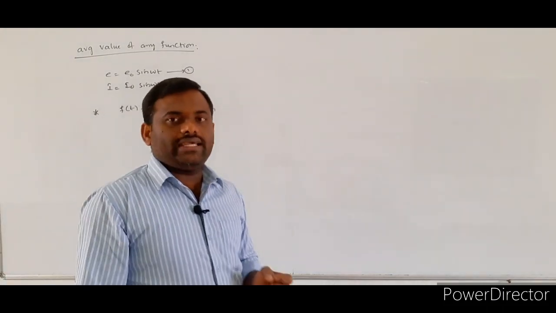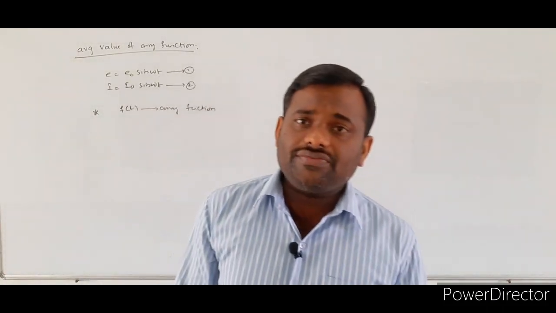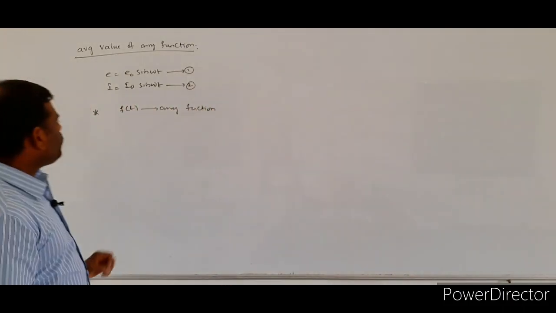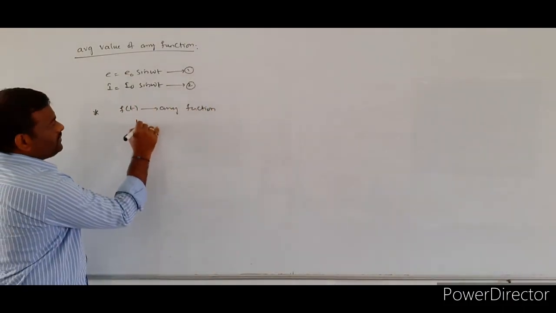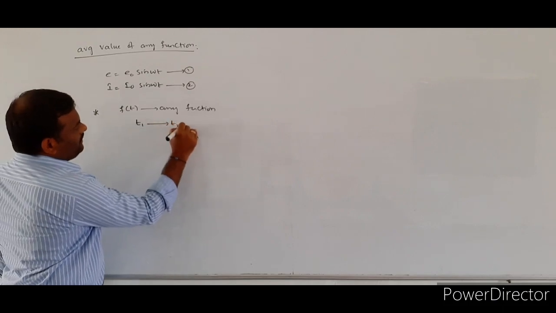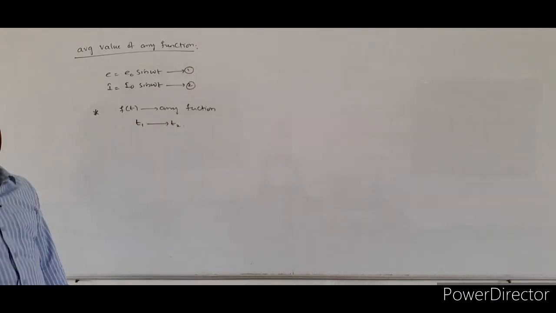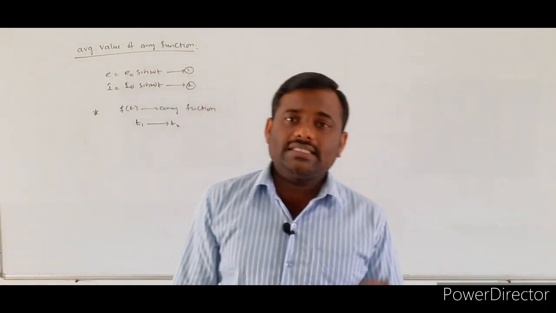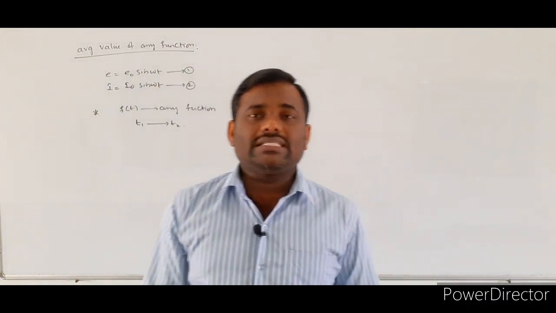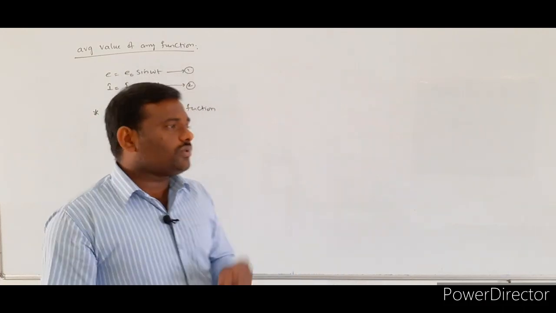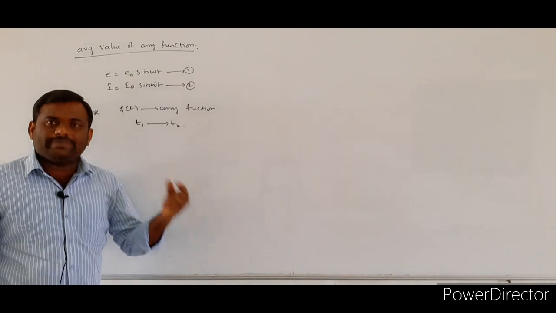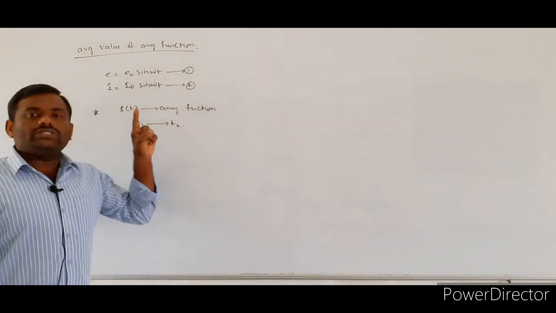Now, I want to calculate the average value of f of t in between the time interval t1 to t2. When you want to calculate the average value, you must specify the time limits, so that we can find the average value of f of t, as I specified, limits t1 to t2.